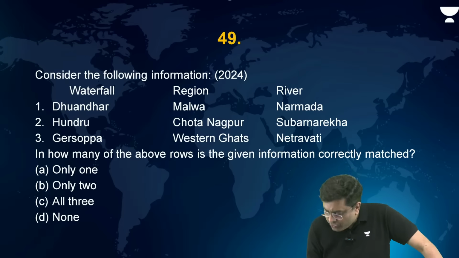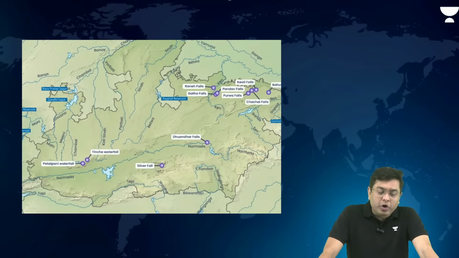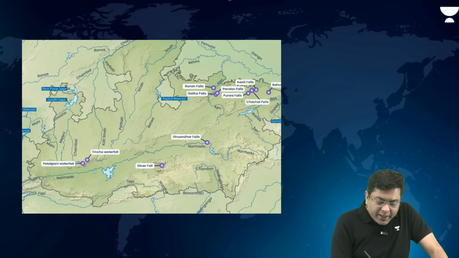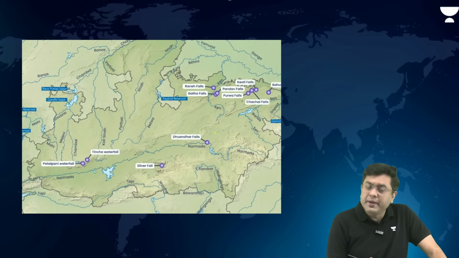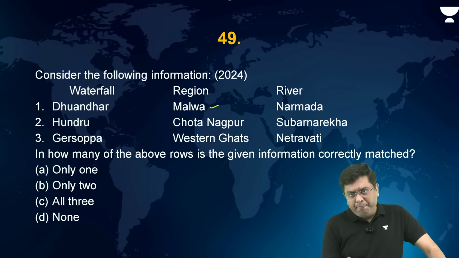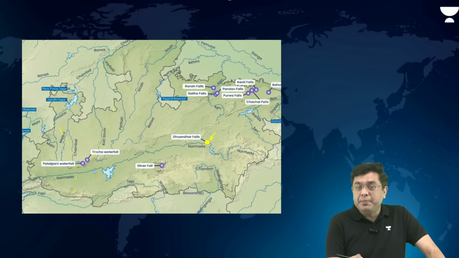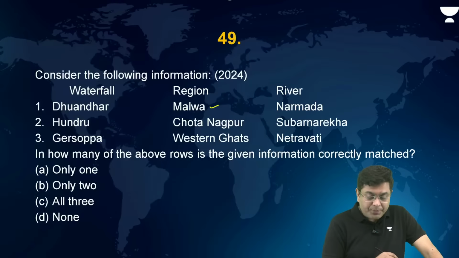Okay. So in this particular case, what are the correct ones? Dhuandhar Falls, are they present across river Narmada? This is where Dhuandhar Falls are present. Okay, they are found across Narmada. But are they found in the Malwa region? No. Malwa region is the western portion of Madhya Pradesh. They are not in the central eastern portion. So first statement incorrectly matched.